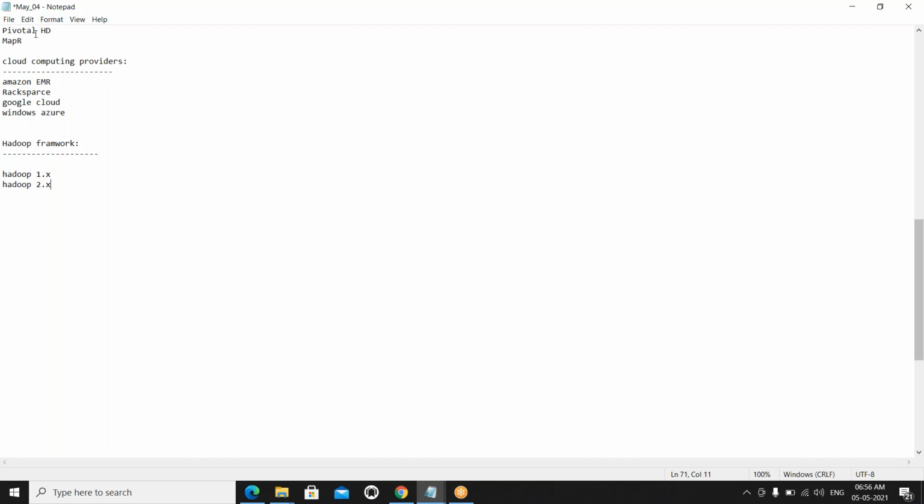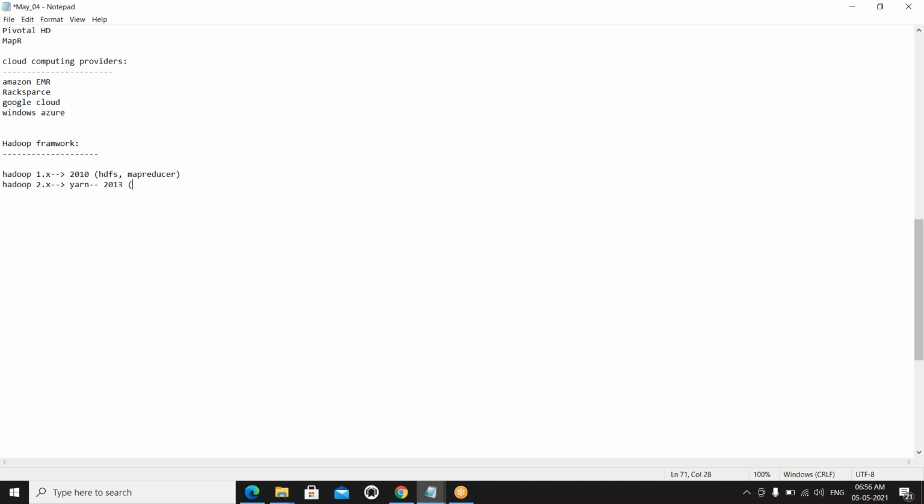Hadoop 1.x was introduced in 2010. YARN was introduced in 2013, sorry, 2013. What is the Hadoop 1.x? It has HDFS and MapReduce built in.